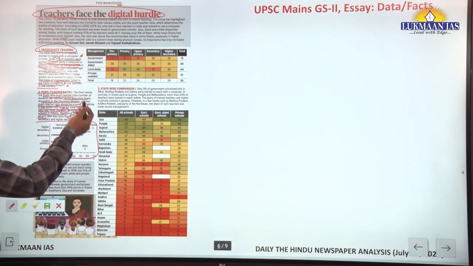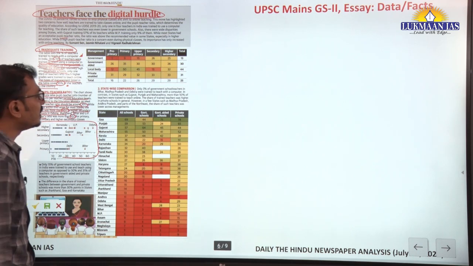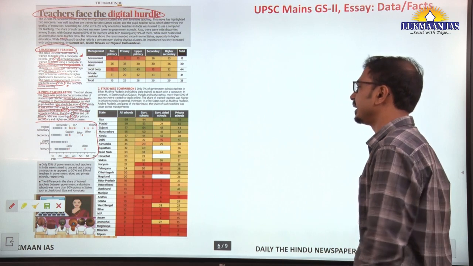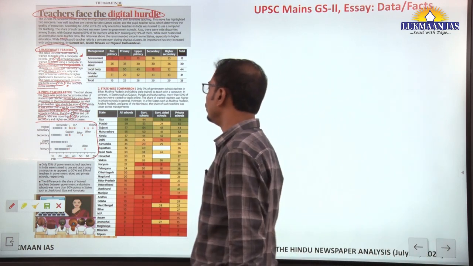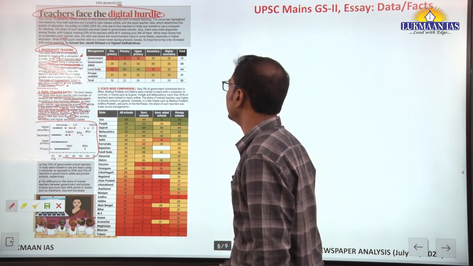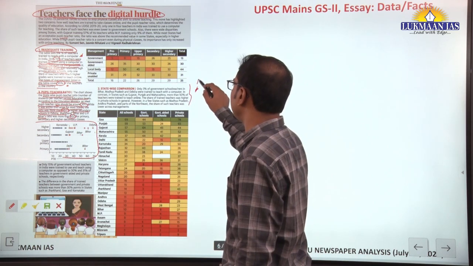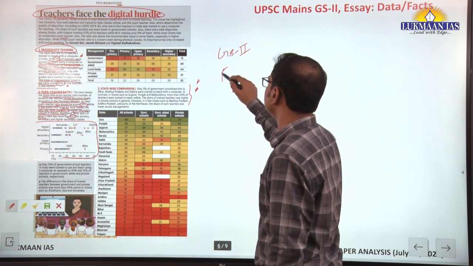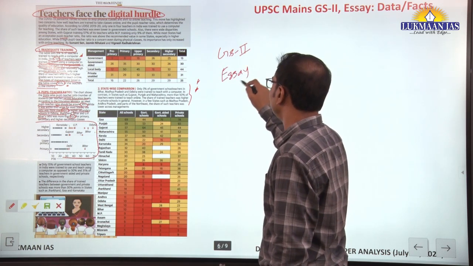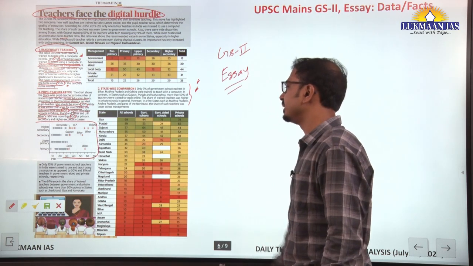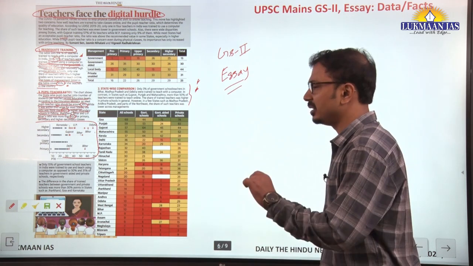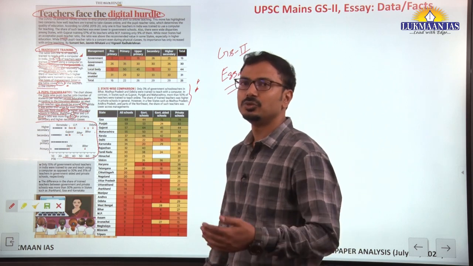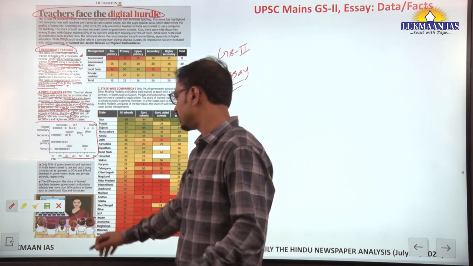So many such points are mentioned regarding the digital divide, especially the training of teachers to use computers. Some of these facts can be used in the GS2 paper and the essay paper. So you can extract these facts from this PDF and mention them in your notes. They should be used in your essay paper as well as the mains examination.